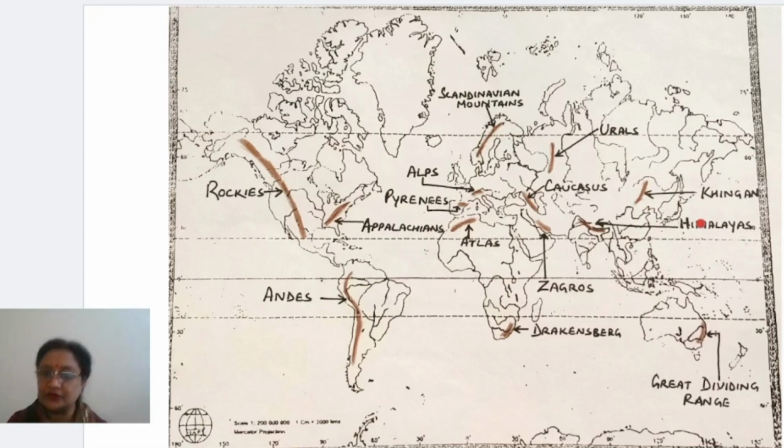Done. And one more is there, the last one you have to mark in this map, that is Great Dividing Range. Okay, a mountain which is there in the southeastern coastal part of Australia, right? This part. Clear?